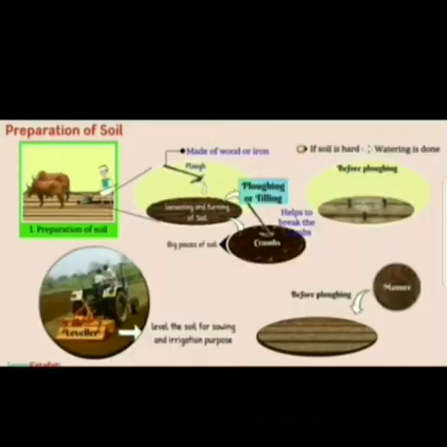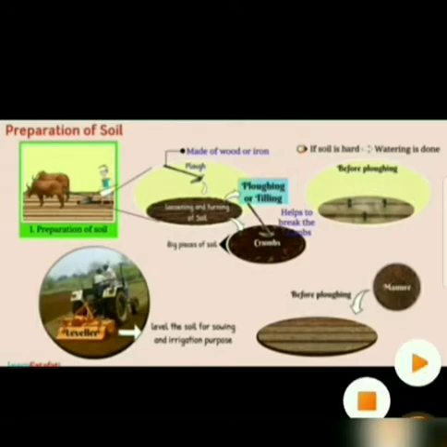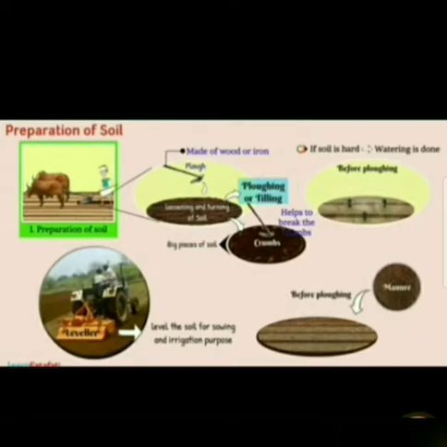Here, the very first step of cultivation is preparation of soil. So here, with the help of a plough, the soil is prepared by loosening and turning it. The process of loosening and turning the soil is called ploughing or tilling. It is done by a plough which is made of wood or iron. So can you see that plough which is made of wood or iron?